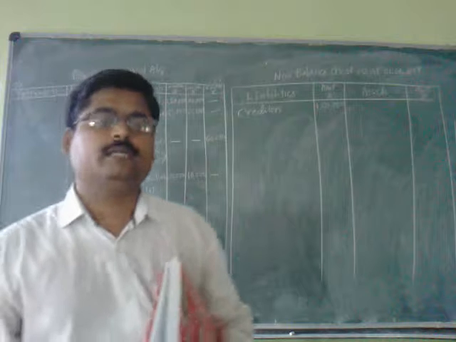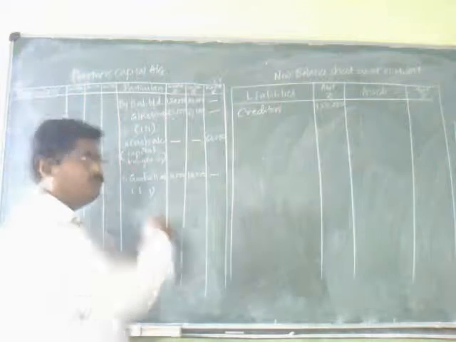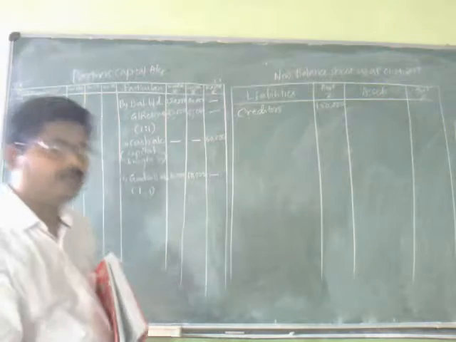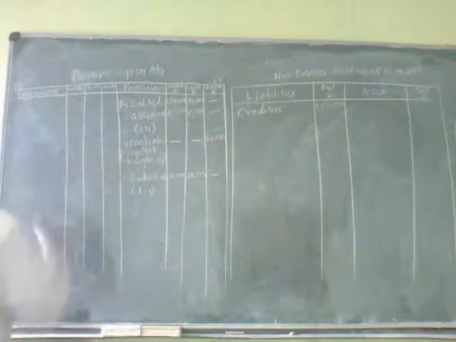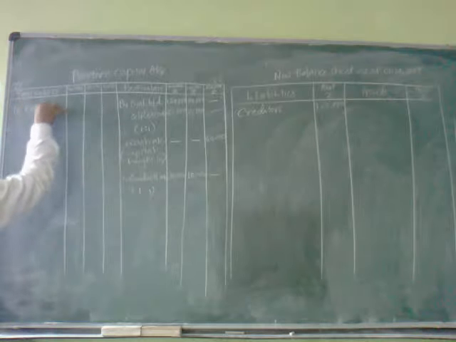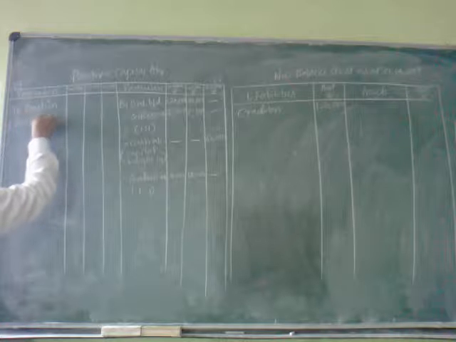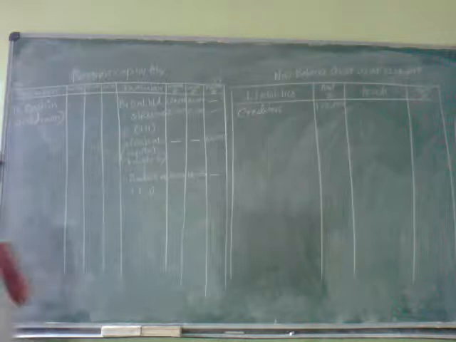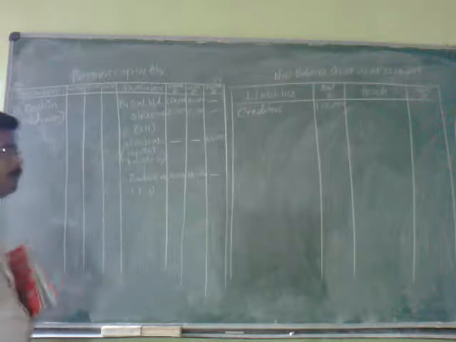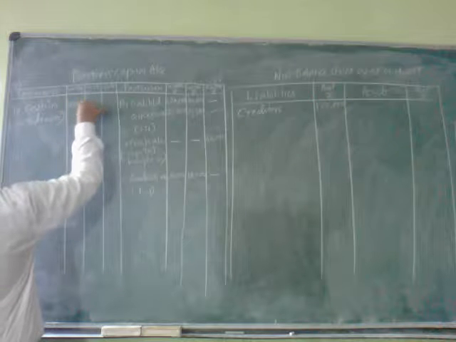When she has brought it in, that has been credited; when that has been withdrawn, that should be debited. Here what I will write, to cash account (withdrawn), amount is 10,000 and 10,000.